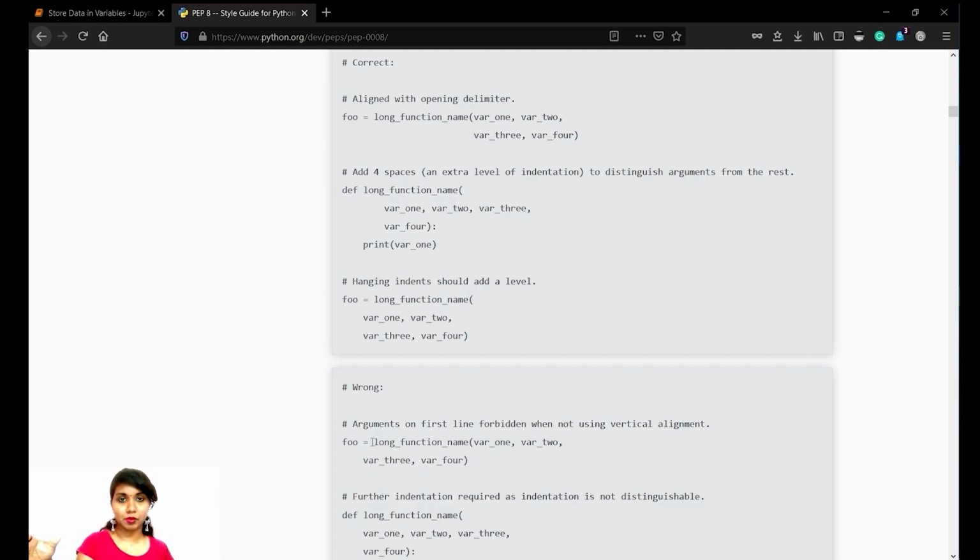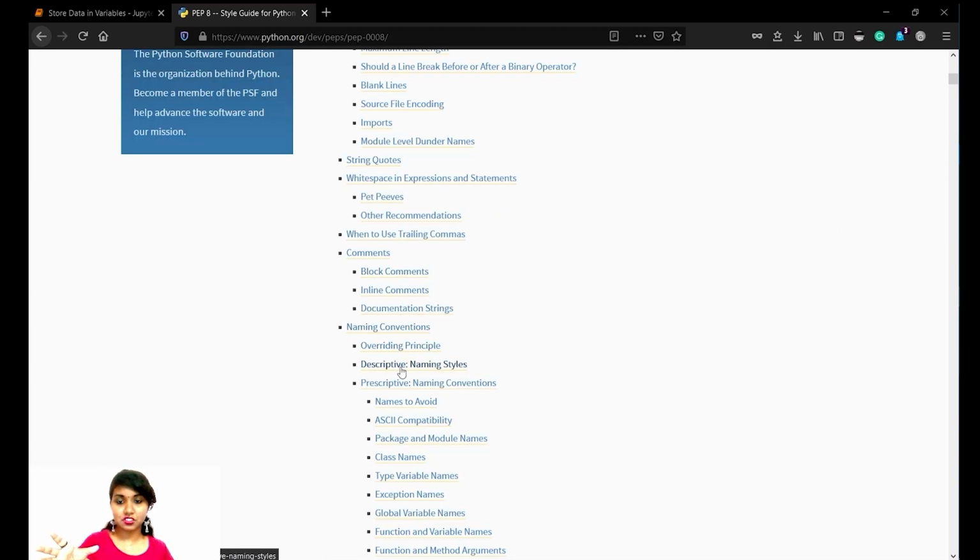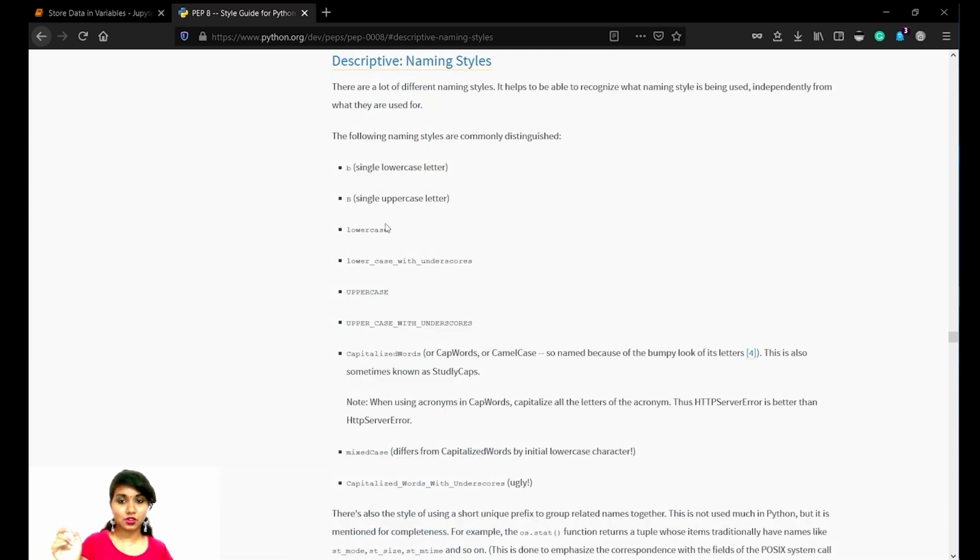When you're using it in the next line, you should not use it along with this long function. You can see here, my mouse, the cursor. It should not be in the same way, or it should not be before that. The indentation should be exactly the same in this way. That is how, some conventions which you should keep in mind while writing all these functions. And naming conventions, descriptive naming styles. Let's see this. This is what we need as of now.